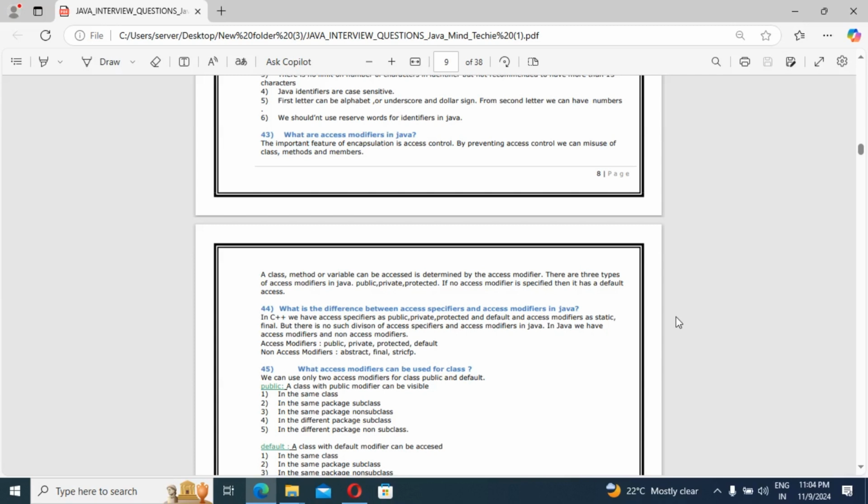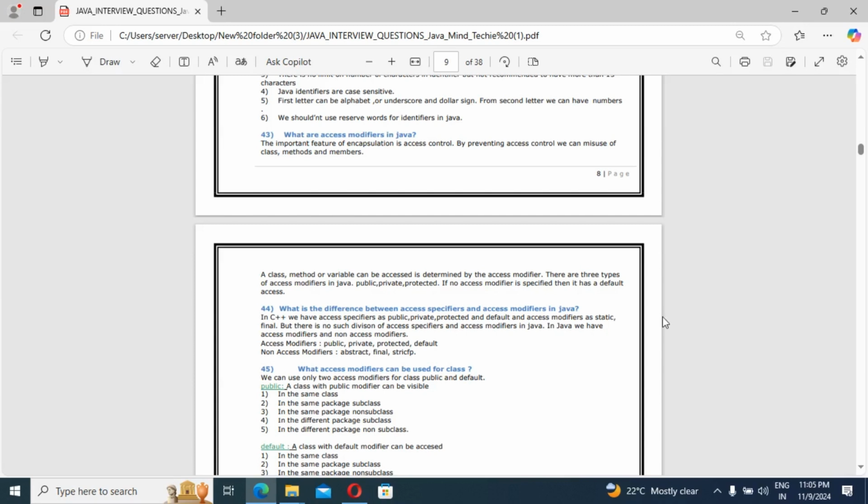Then the next question: what is the difference between access specifier and access modifier in Java? In C++ we know access specifiers are public, private, protected and default, and access modifiers are things like static and final. But there is no such division in Java. In Java we have access modifiers and non-access modifiers. Access modifiers are public, private, protected and default. Non-access modifiers are abstract, final and strictfp. That is how we can differentiate them.